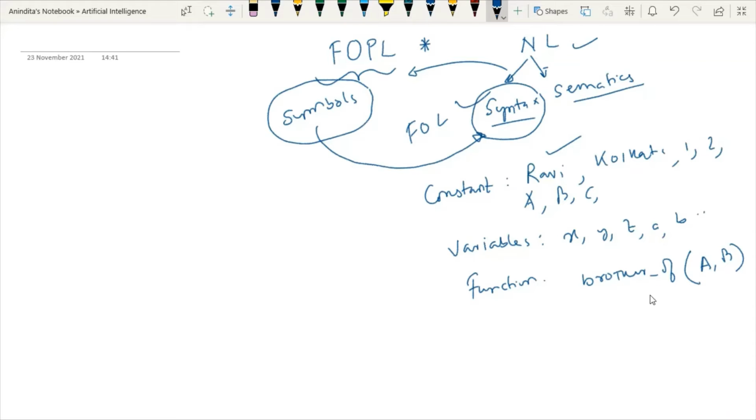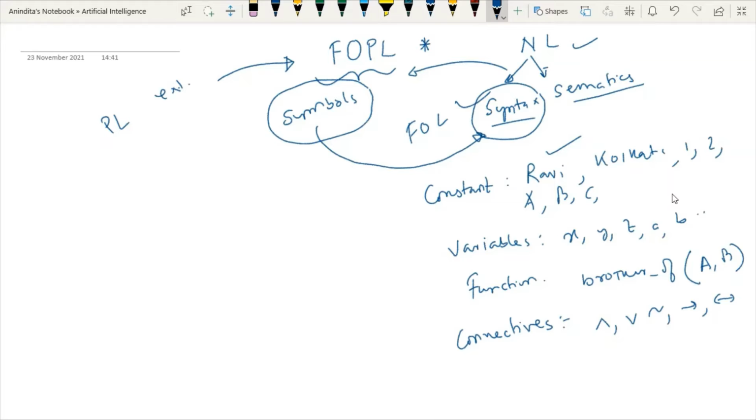Remember one point, I have explained that first order logic is an extension of predicate logic, so some concepts we will borrow from predicate logic. We will consider connectives. The connectives can be used for predicate logic as well as for FOPL. Connectives mean and, or, not, implication, bidirectional implication, everything we can consider over here, right?